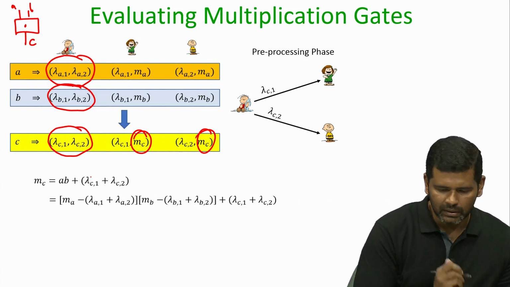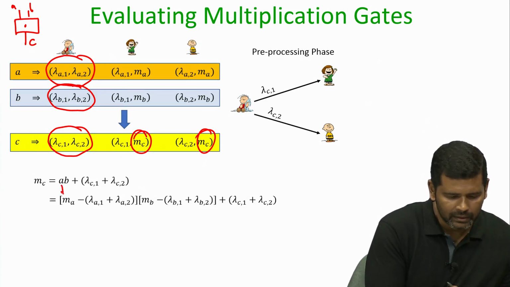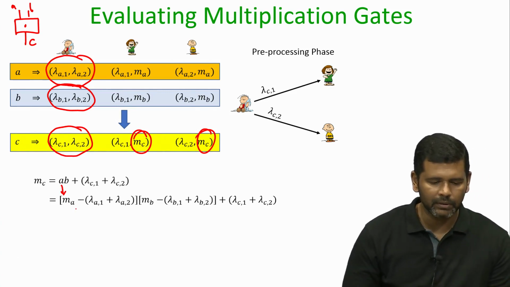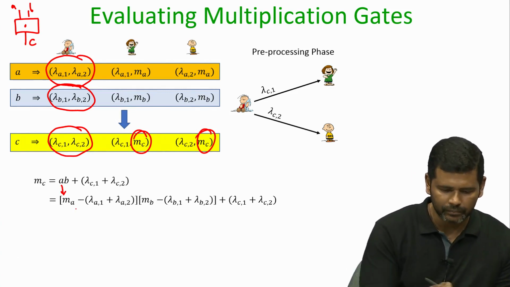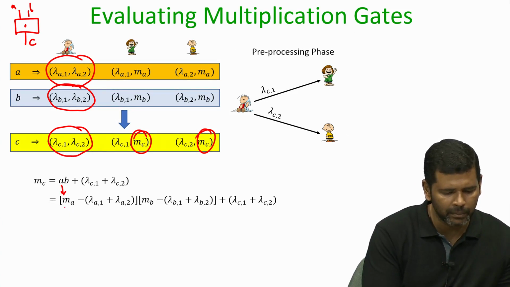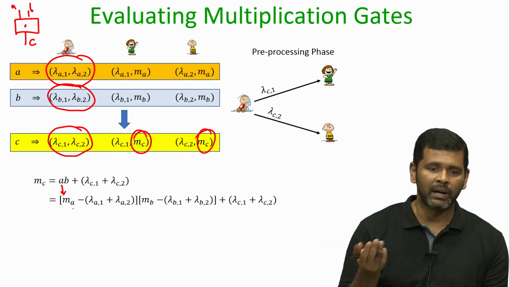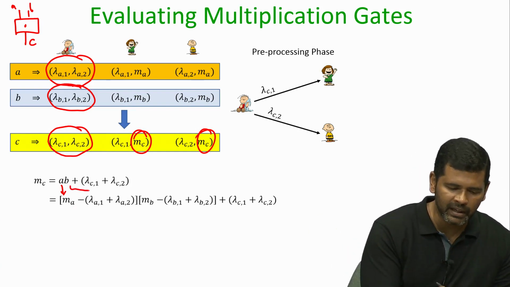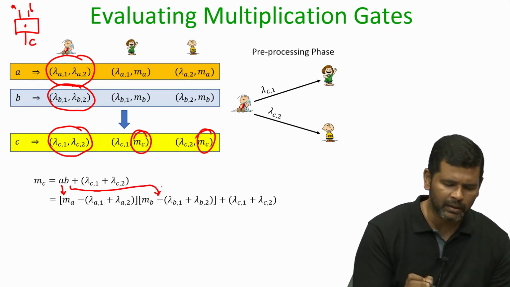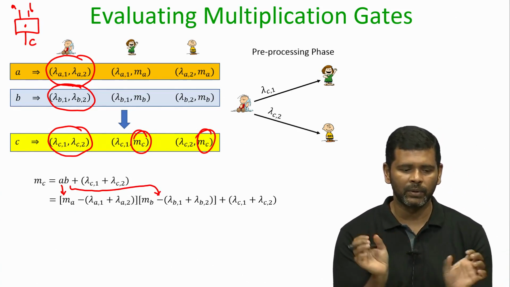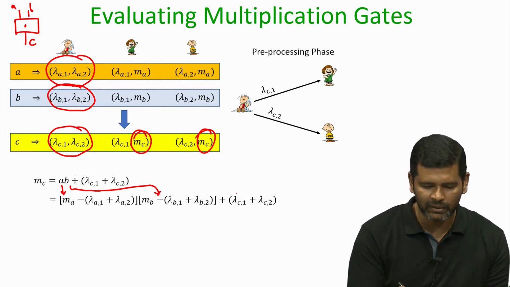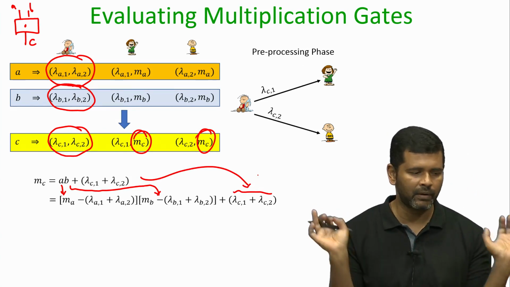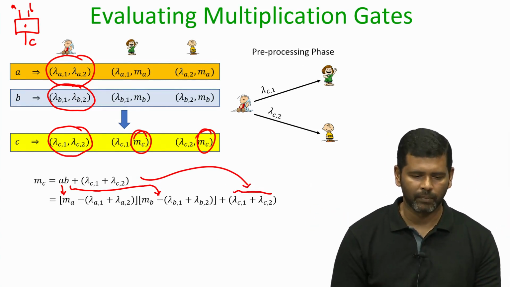Now, this A I can rewrite as the OTP decryption. The decryption means you take the OTP encryption and unmask the mask, and the mask or the pad is lambda A1, lambda A2. Similarly, B can be written as the OTP decryption, namely taking out the pad from the OTP encryption, and then you have the rest of the things as it is. That is the value of the OTP encryption of C.